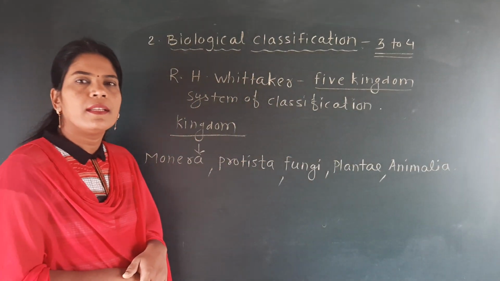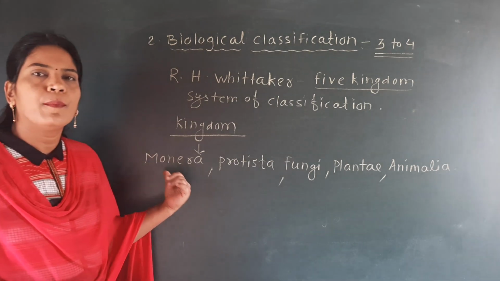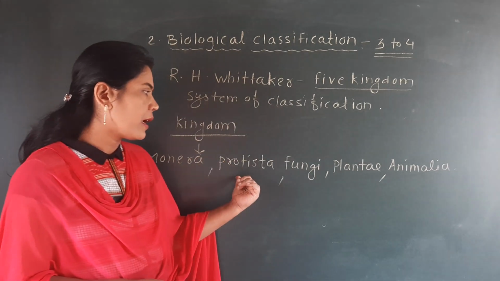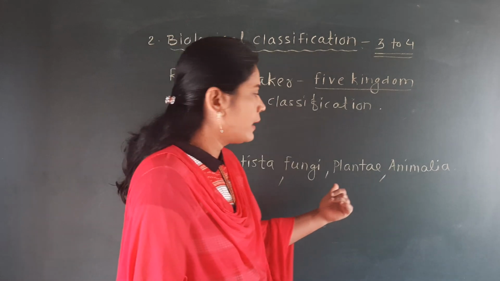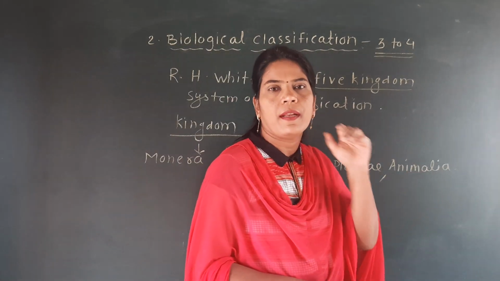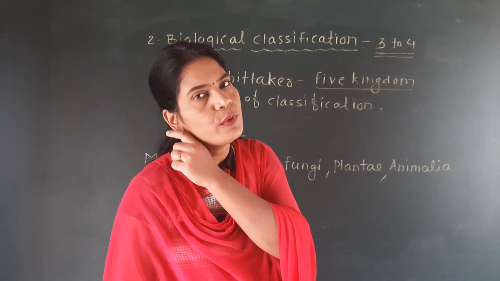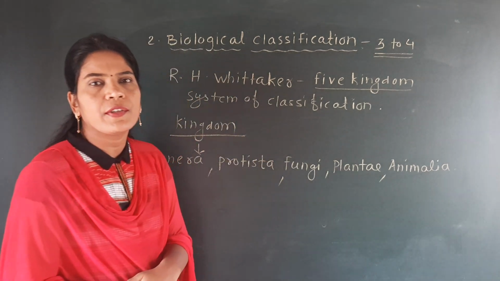Okay, these are the five kingdoms which were given by scientist Whittaker.